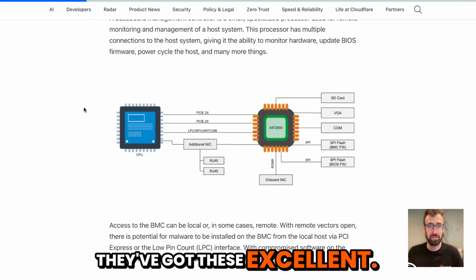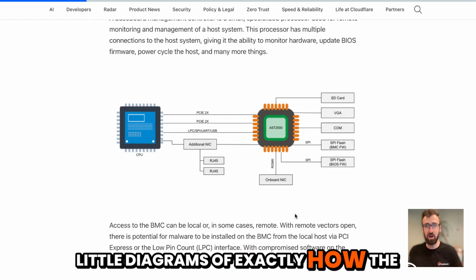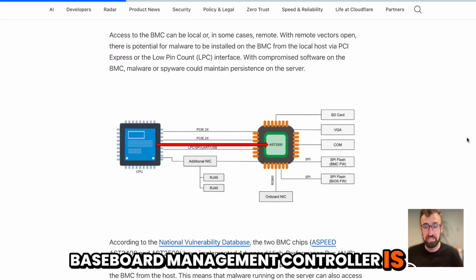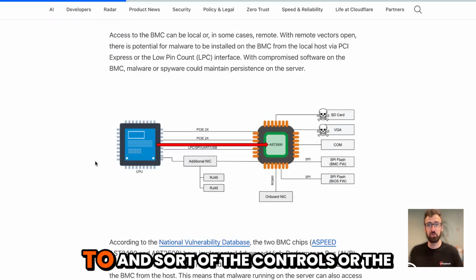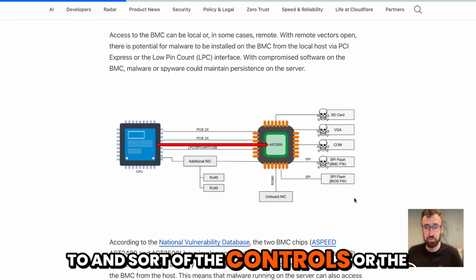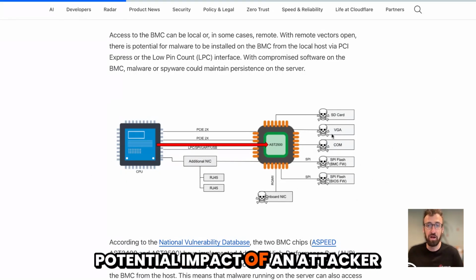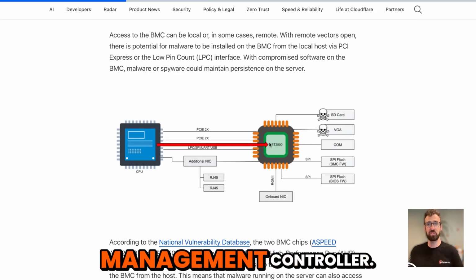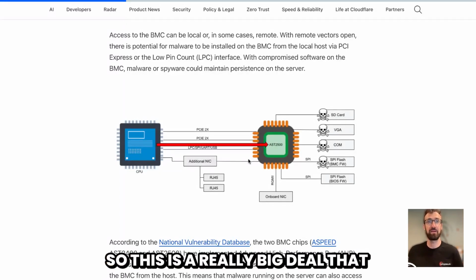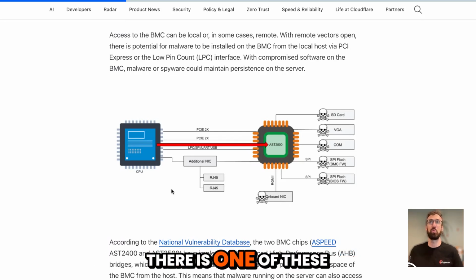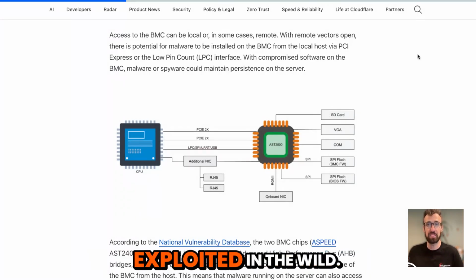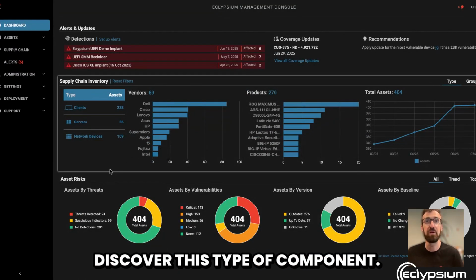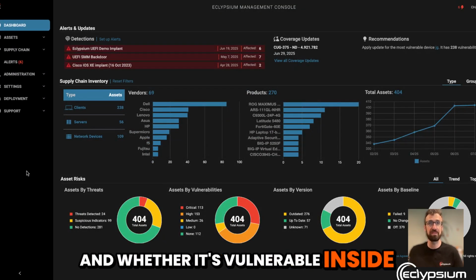They've got excellent little diagrams of exactly how the baseboard management controller is positioned, what it has access to, and the potential impact of an attacker having access to a baseboard management controller. So this is a really big deal that there is one of these vulnerabilities being actively exploited in the wild. And I'm going to show you how to discover this type of component and whether it's vulnerable inside your environment